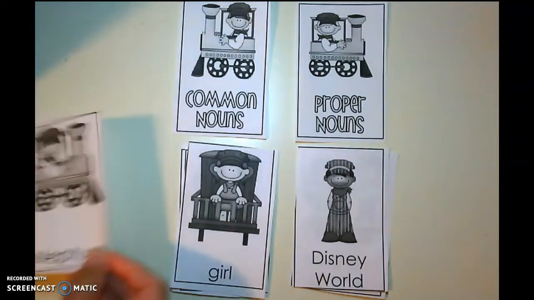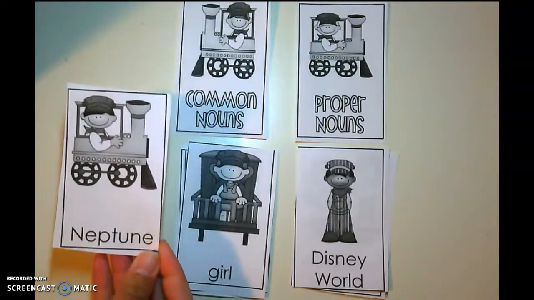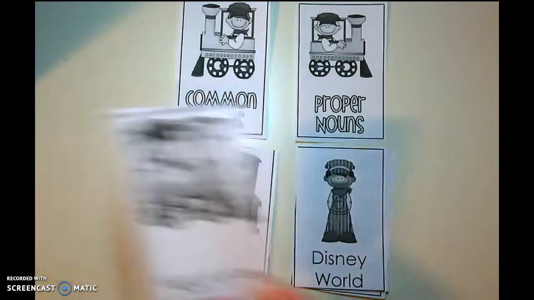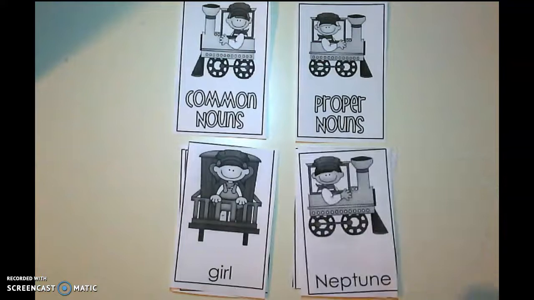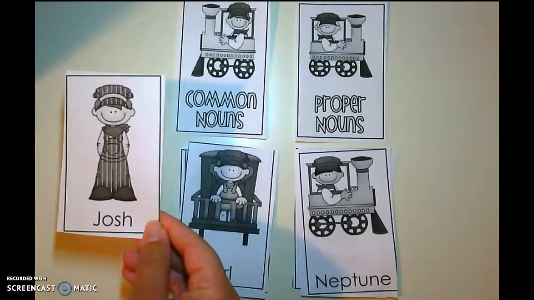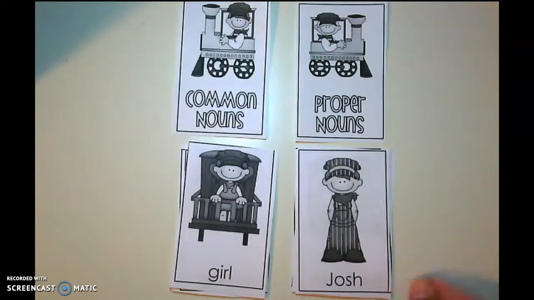How about Neptune? So if you haven't heard of that, Neptune is the name of a planet. So since it's the name of a planet, it's going to be a proper noun. All right. Josh. Common or proper? Proper. It's a boy's name.